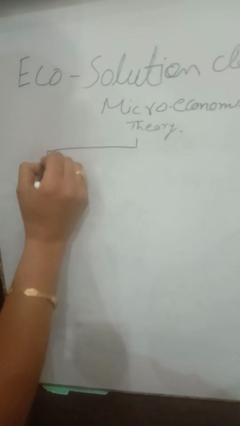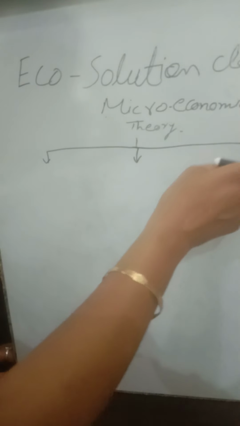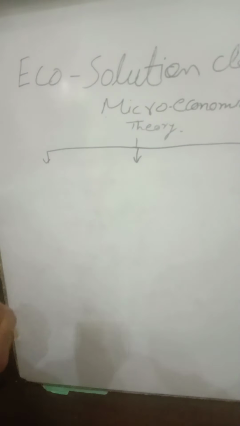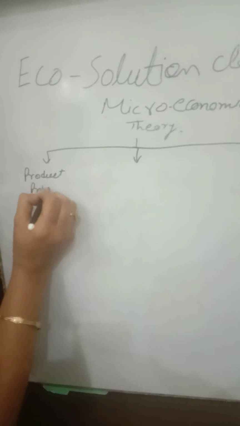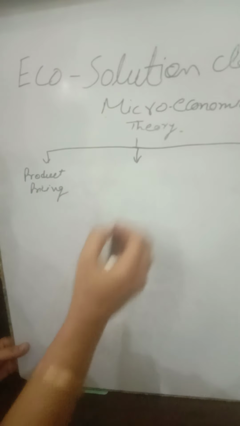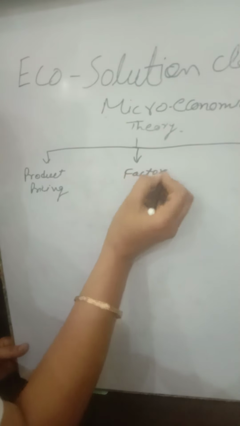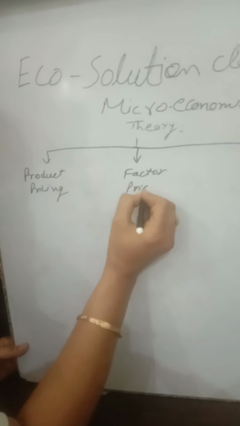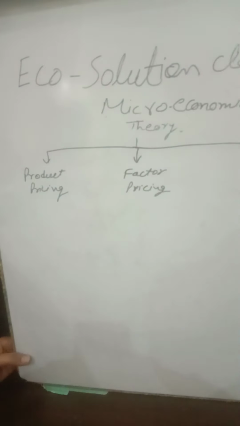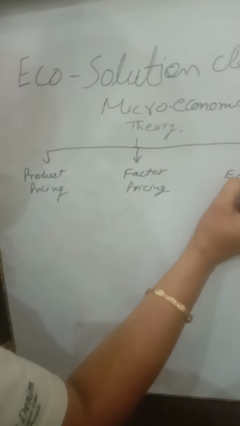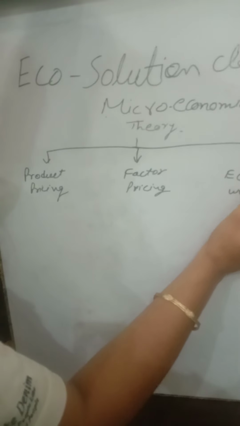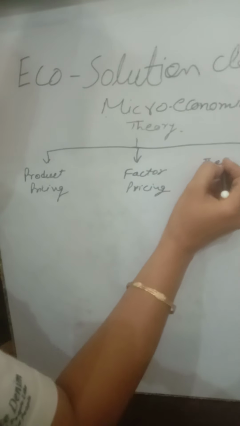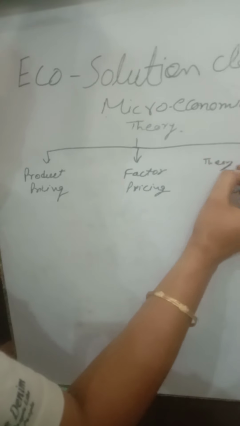This chart has three parts which explain microeconomic theory. First is product pricing, second is factor pricing, and third one is economic welfare, the theory of economic welfare.